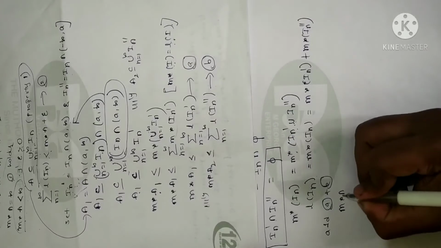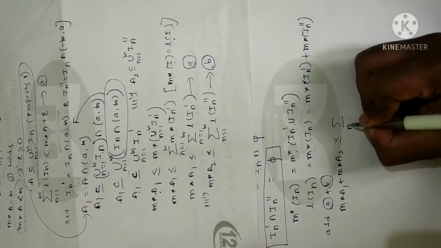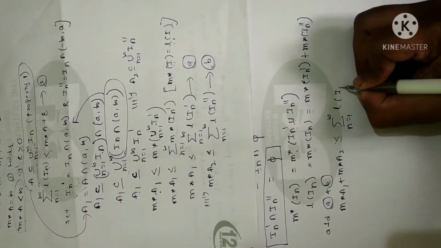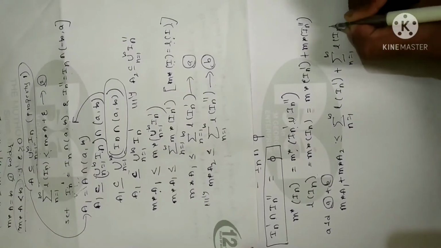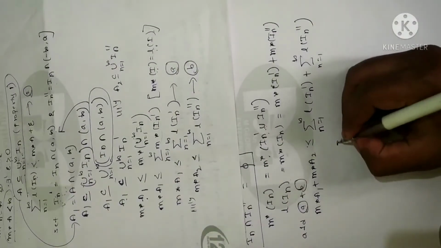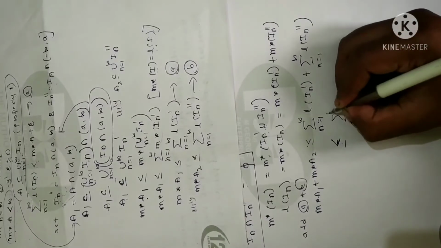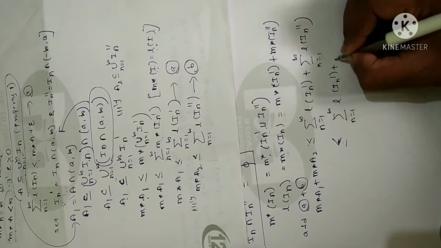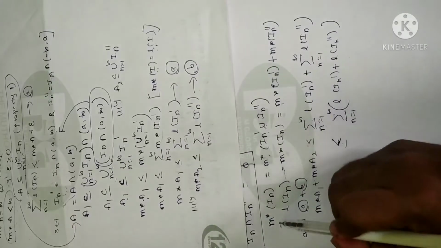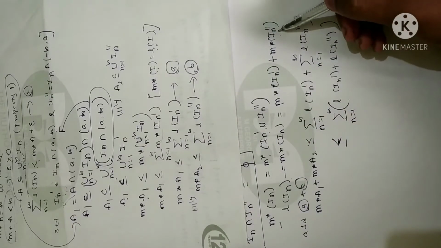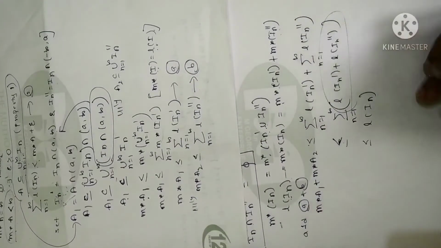When you add, you get M star of A1 plus M star of A2 is less than or equal to the summation n equals 1 to infinity of length of In complement plus the summation n equals 1 to infinity of length of In double complement. After adding, I can write this as the sum over n from 1 to infinity of length of In complement plus length of In double complement. I'll just merge the value. Now I have just proved that length of In complement plus length of In double complement, which is the length of the overall interval In, is less than or equal to length of In.